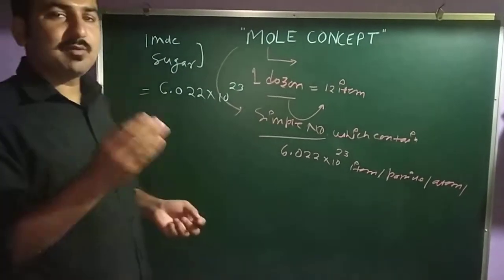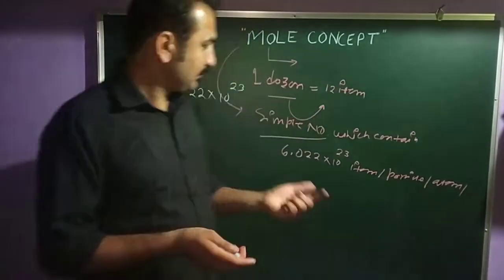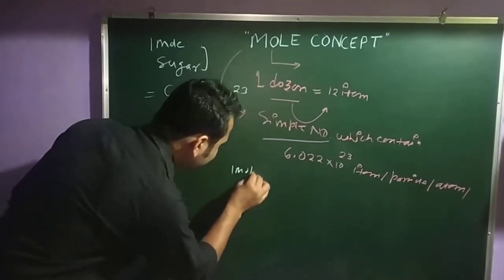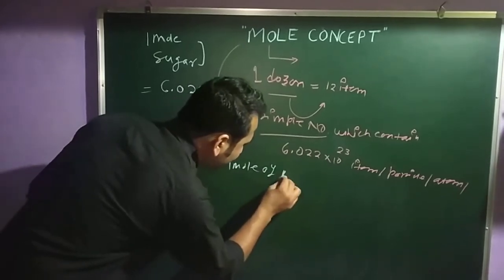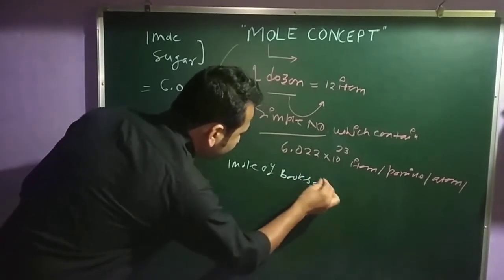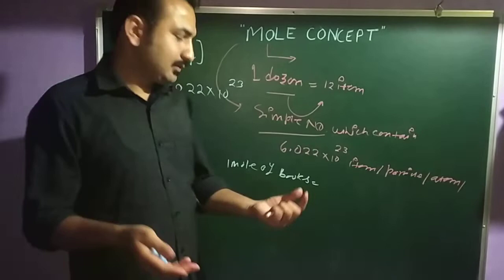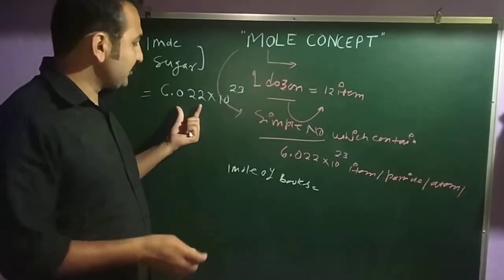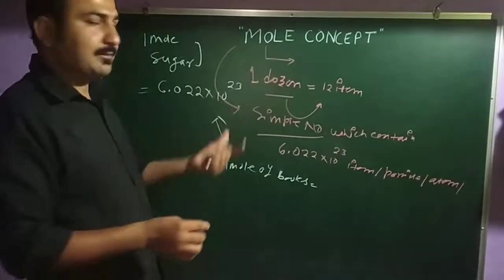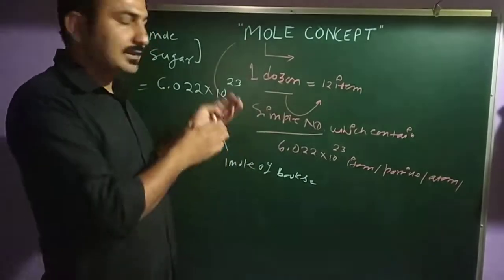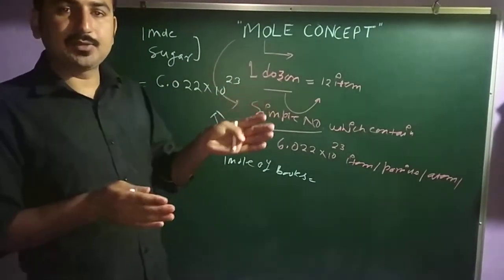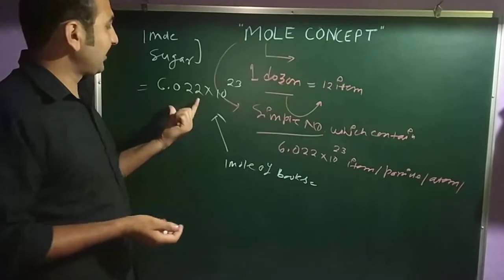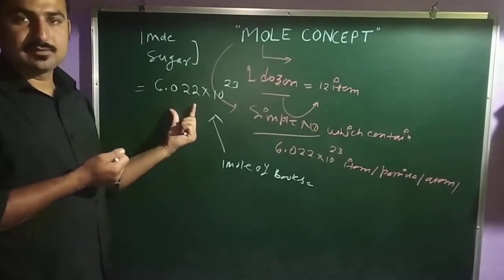Suppose you have 1 mole of books. 1 mole of books again stands for 6.022 × 10 to power 23 books. If you are defining atoms, then there are this many atoms.